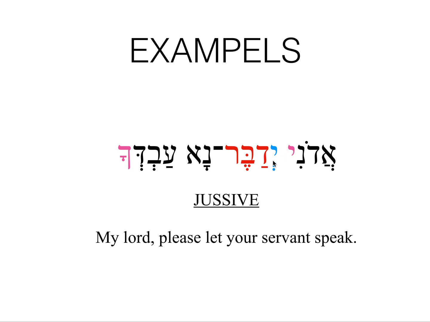And by the way, because of a shva, we know it's a piel, and we also have the dagesh in the middle, like piel always needs to have. My Lord, let him speak, avdecha, your servant. So my Lord, let your servant speak, or please may your servant speak. So again, basically the na, it's a polite way of saying something. You can say please or may, or a polite expression of a desire, of a wish. My Lord, please let your servant speak.